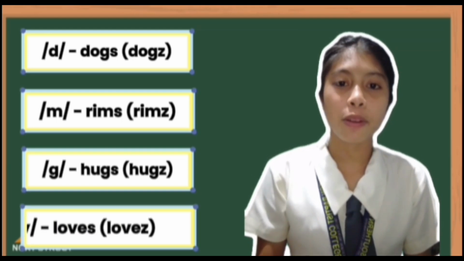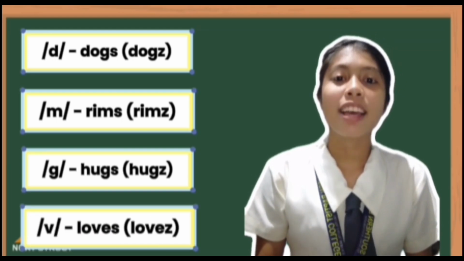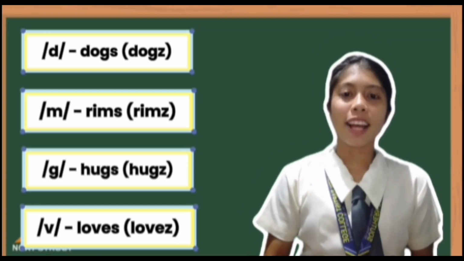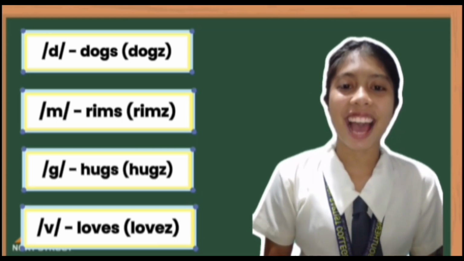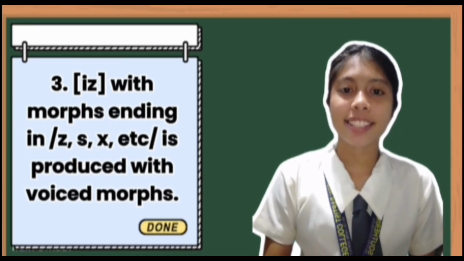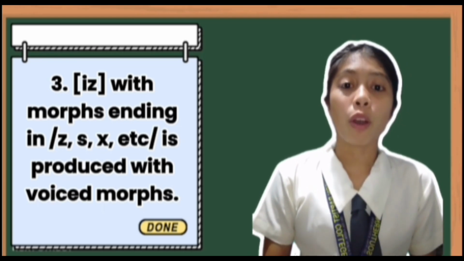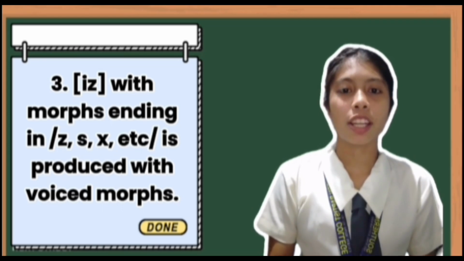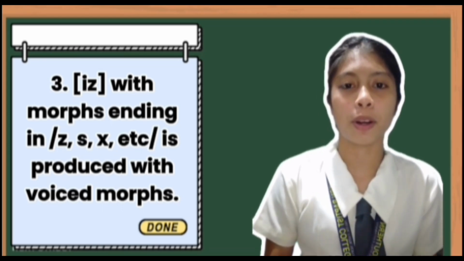Next, we have our V from the word love. When we add S, it should be loves. Loves. So let's have our last example. We have the consonant IZ. With morphs ending in Z, S, X, and etc., it is produced with voiced morphs. So there is also a vibration in our vocal tract. So let's proceed to our example.